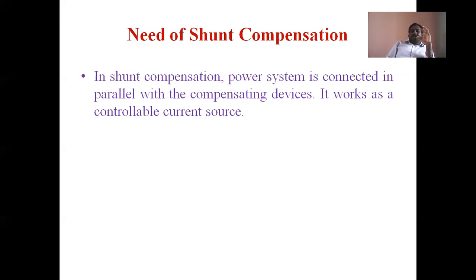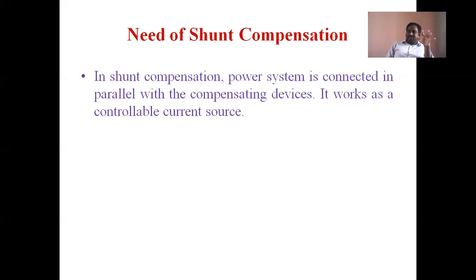To maintain quality of power, compensation is provided. Compensation is a phenomenon which is provided to achieve power quality from an uncompensated line. Uncompensated line means there are no shunt capacitors, there are no shunt reactors. But a compensated line means shunt capacitors are used, shunt reactors are used.